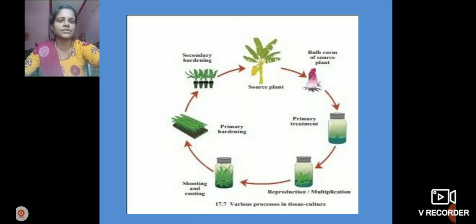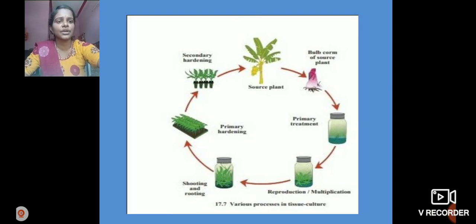We can observe that in tissue culture various processes are involved. First, we take the source of the plant. We can take any plant, for example a banana tree. It can be a bulb or source plant. It is transported into primary treatment. We can use a test tube, plastic beakers or conical flask, any vessels. Primary treatment. After that, reproduction or multiplication.